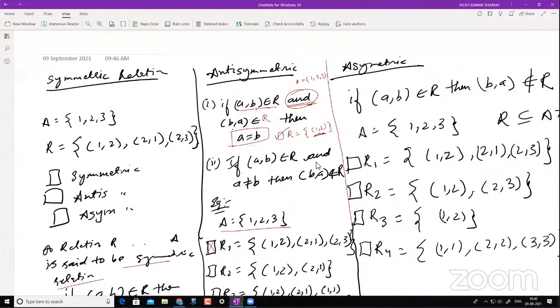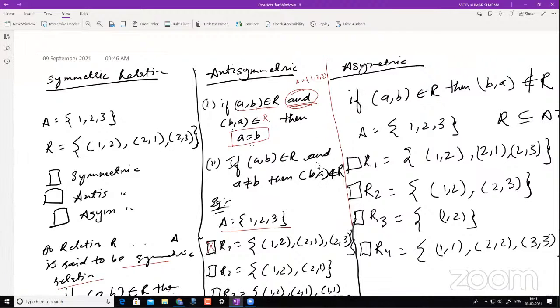I'll repeat this again. If A comma B belongs to R, and these two are happening, then I have to make sure this is a diagonal element. If I just have a single element, 1 comma 2, and I don't have 2 comma 1 here, then I'm not checking for this. So this AND condition is not being fulfilled, and therefore I can safely say it is an antisymmetric relation. This is one understanding you have to take from here.